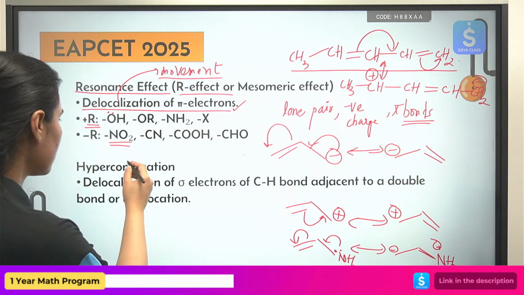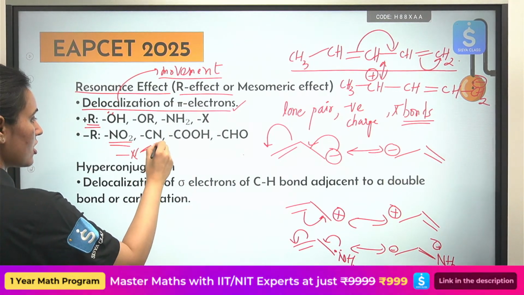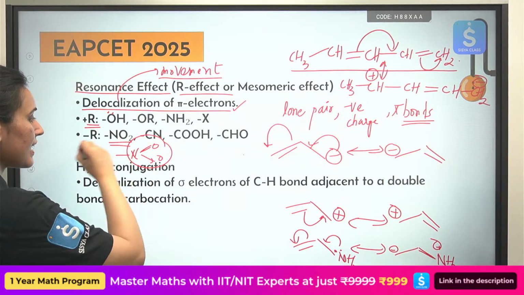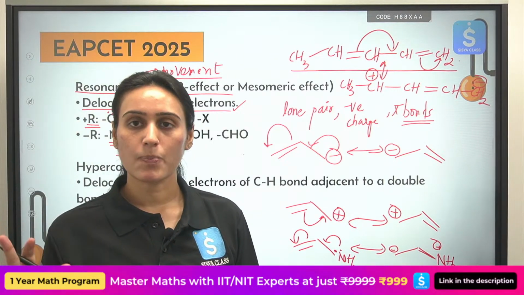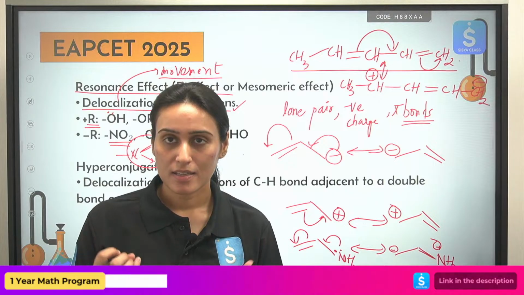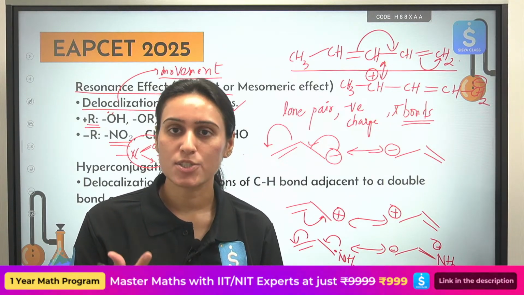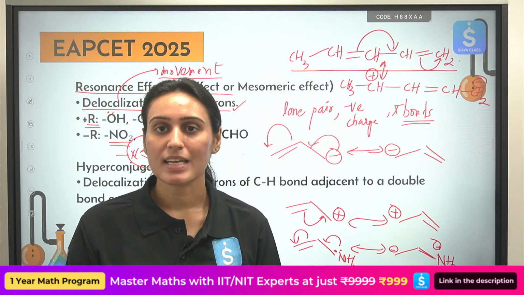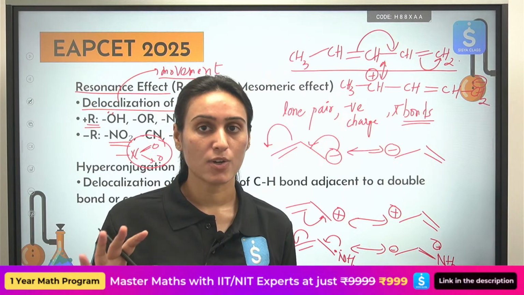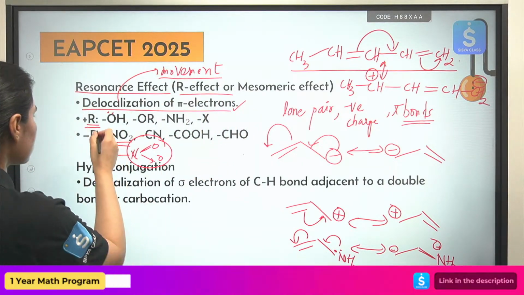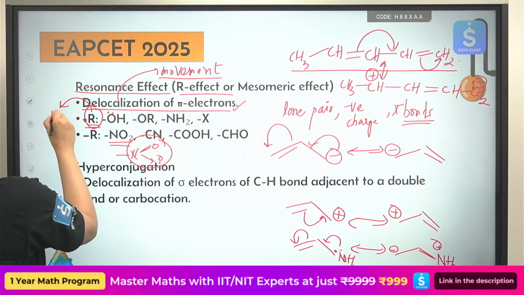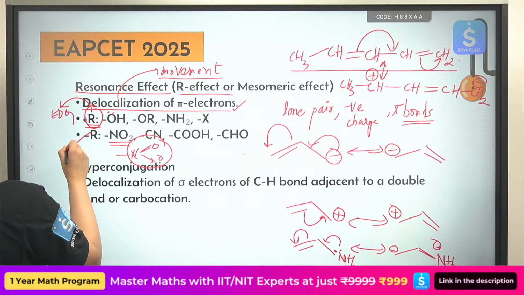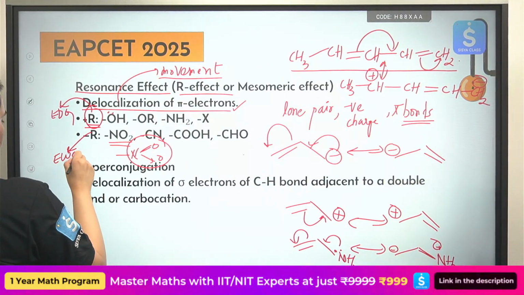Okay, see? And how to remember? If you see any kind of multiple bond is present and that group will show minus R effect, it will be an electron withdrawing group. So you can also call these groups electron donating groups, and these groups electron withdrawing groups.